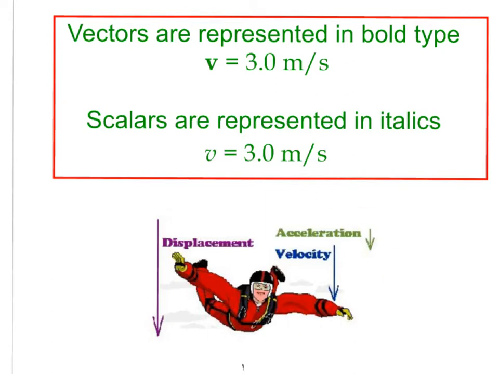This is just a picture showing some more vectors. The displacement vector here, the velocity vector, the acceleration due to gravity vector. Those are all representing both magnitude and direction.